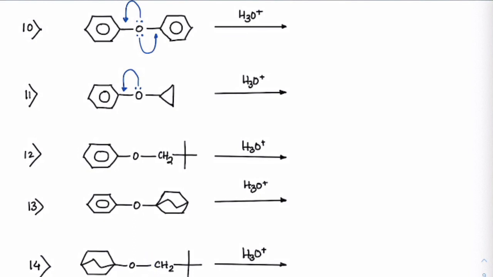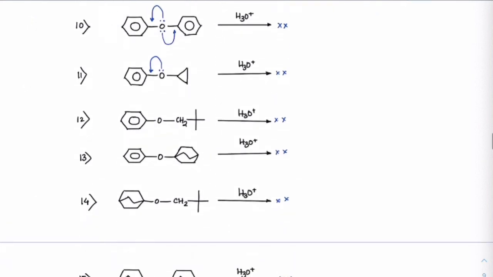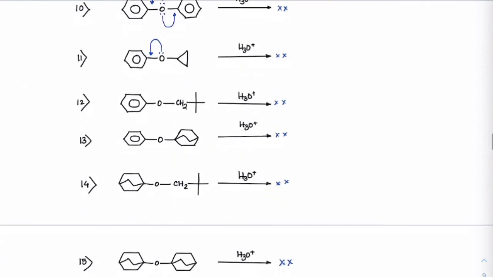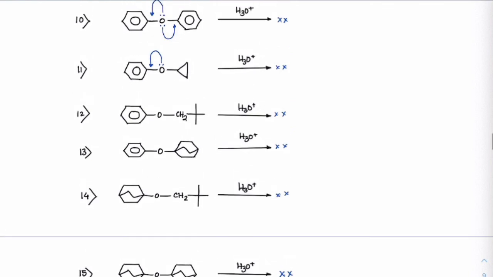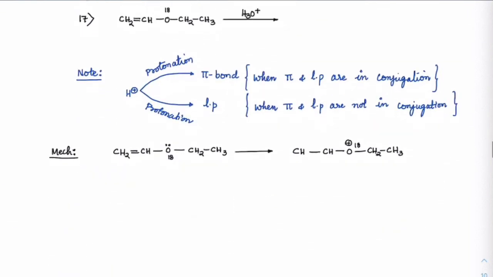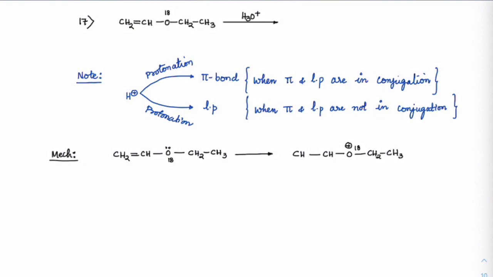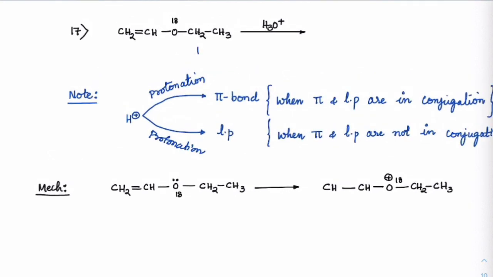So what does that mean? In all of these cases, you do not see hydrolysis happening. Now if you observe, we didn't use any vinyl groups so far. I hope all of you are done with 10 to 16. Now let us come to the 17th one, where I have a vinyl group on one side. You can see there is 1 degree on one side and vinyl on the other side.